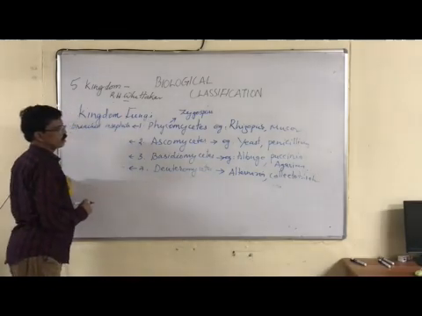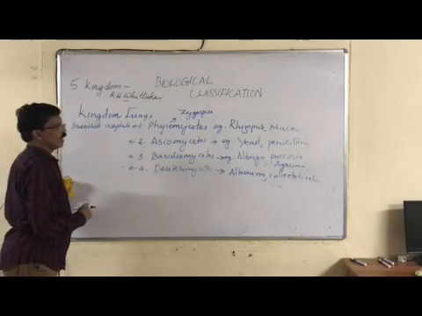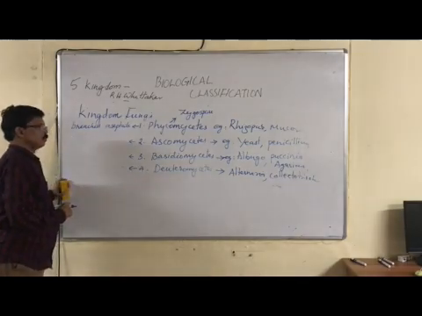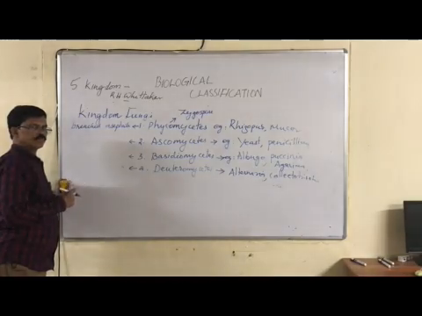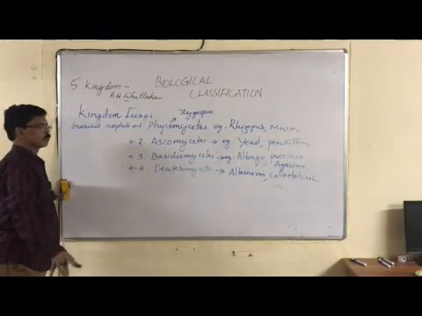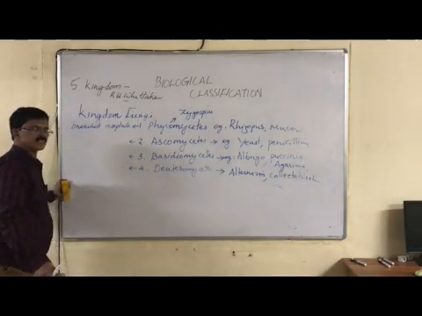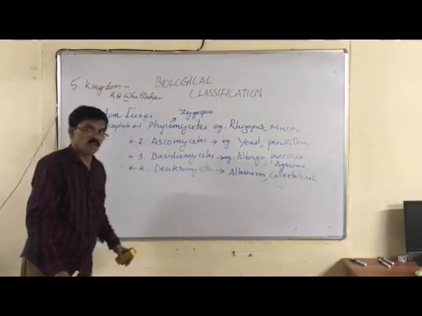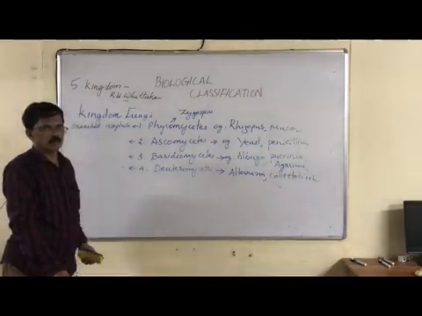Basidiomyces. Examples: Puccinia, Albugo, Agaricus. Basidiomyces are a mix of use and harm. Some Basidiomyces like Albugo and Puccinia cause many diseases in plants. Agaricus causes no such disease, and economically they are edible.